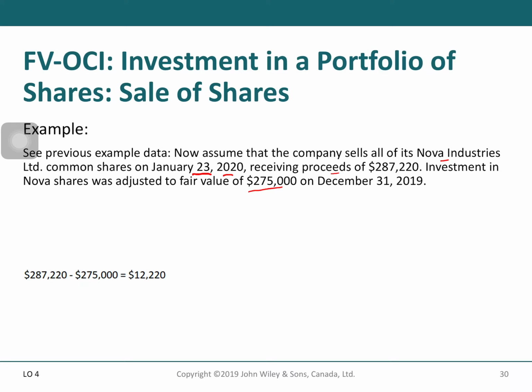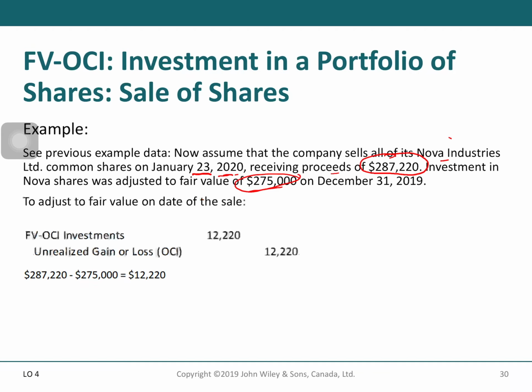So on January 23rd, 2020, the company wants to sell these shares, and we receive 287,220. Meaning that the company first needs to adjust to fair value on the date of the sale.